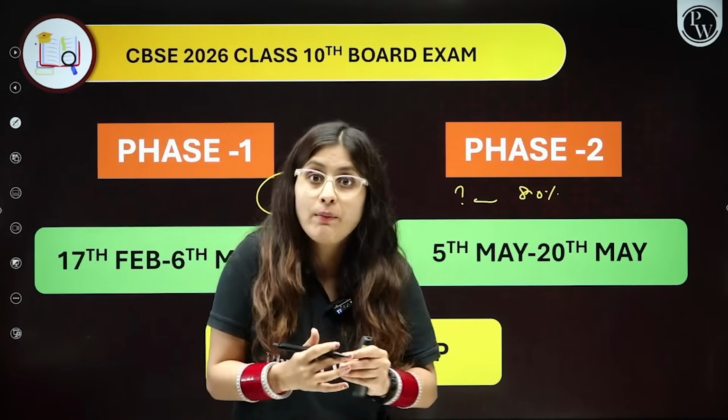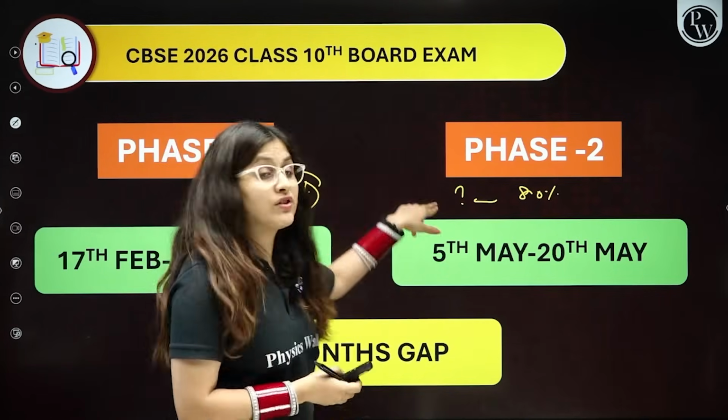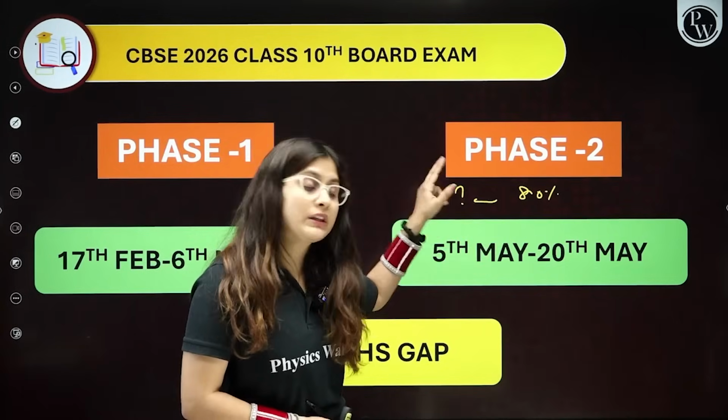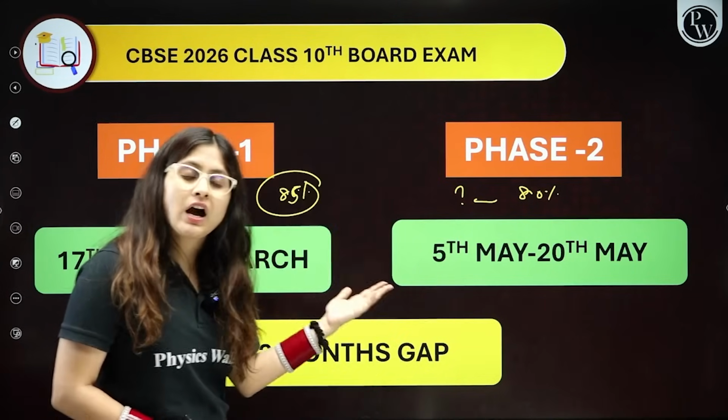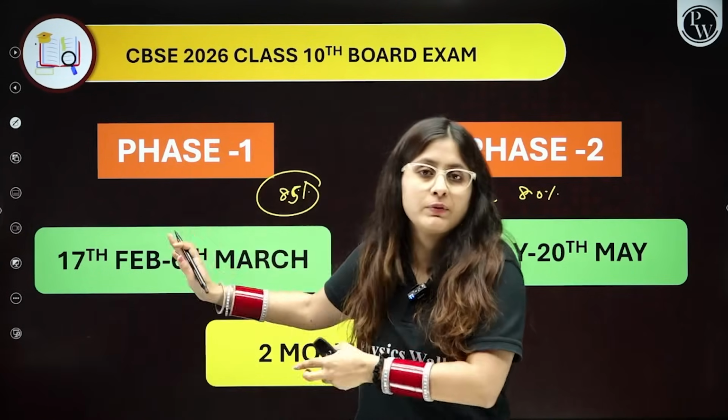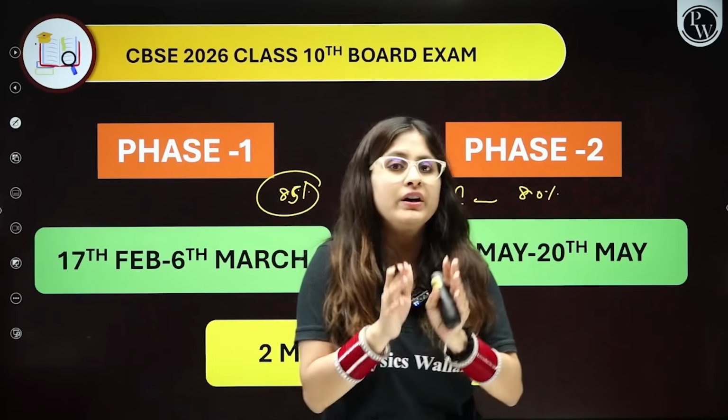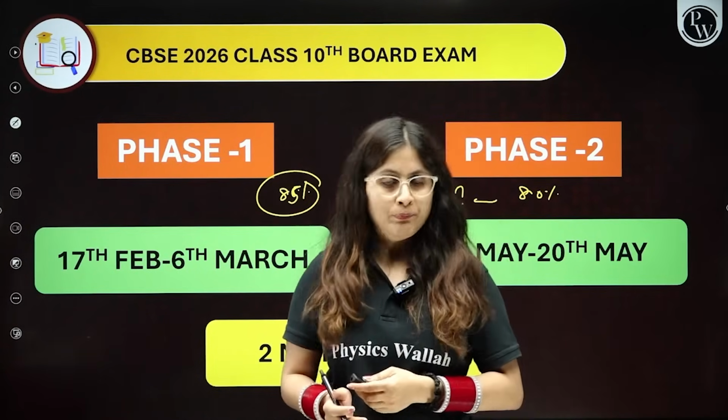No issues. The result card is going to show your 85%, which means the best out of 2 would be reflected in your result card. Clear?